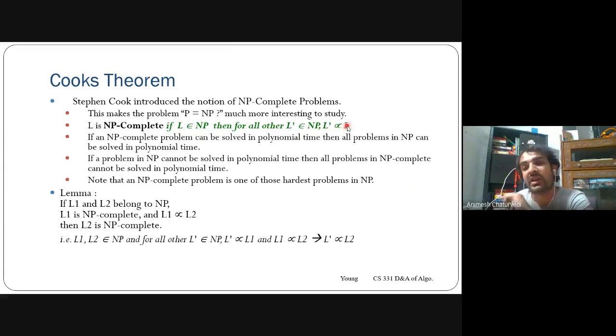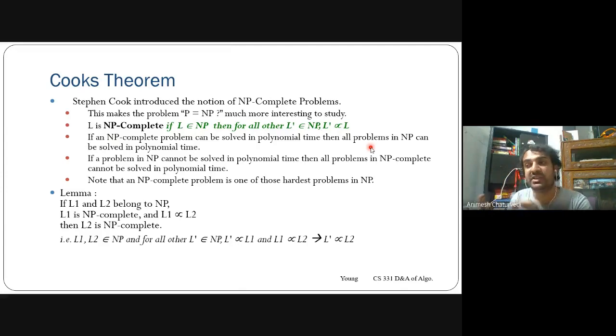So again, that L is another algorithm, and you add that L also in the NP complete part. Then what are the important statements that he discussed? If an NP complete problem could be solved in polynomial time, then the problems in NP can also be solved in polynomial time.